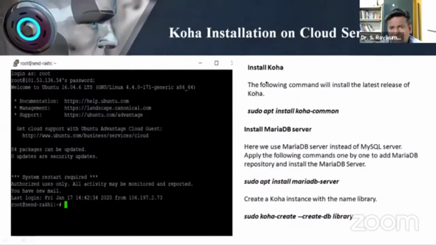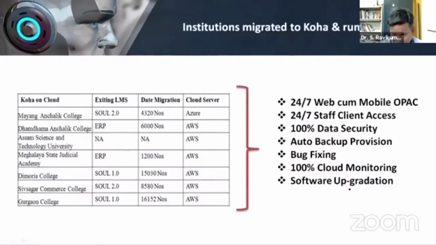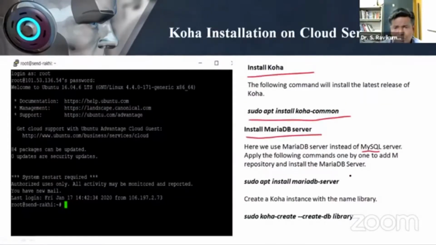In the next step, we have to install Koha. You type this particular command, and Koha will be installed. In the latest version, we are talking of a database server. We are going to use the MariaDB database instead of MySQL. The older version was using MySQL, but now we are using MariaDB. So using these three steps, you can install Koha. If you want to create an image file and install, that is also possible. If you want to do it in a coding method, that is also possible.